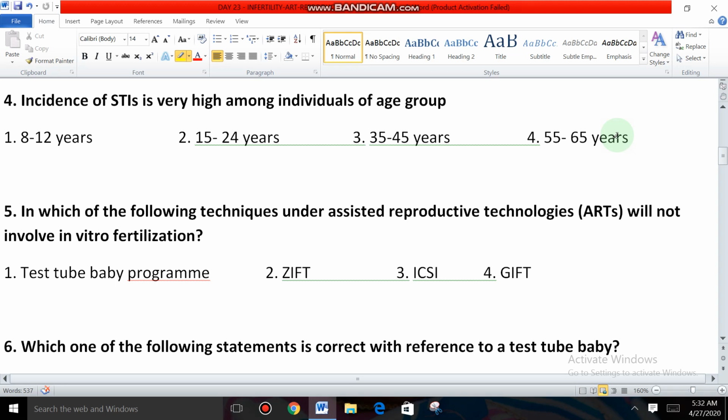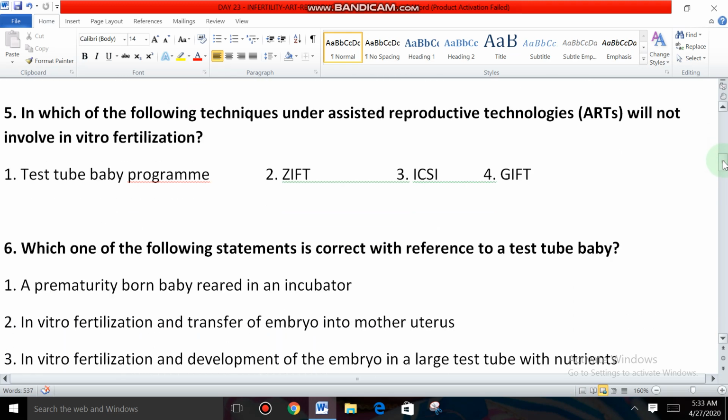Who are majorly infected by sexually transmitted infections? Teenagers and young people, the 15 to 24 years age group, are majorly attacked by the STIs, sexually transmitted infections. Next question.